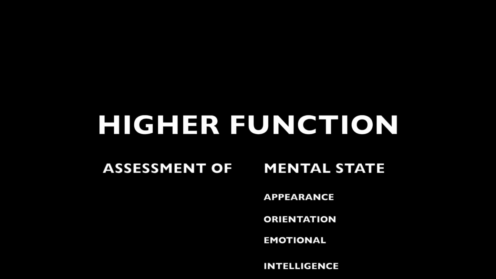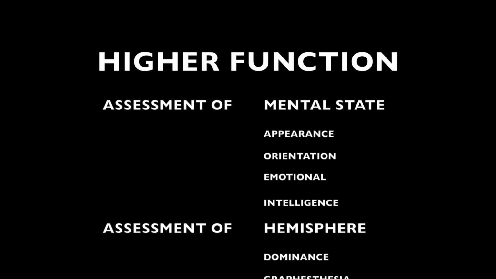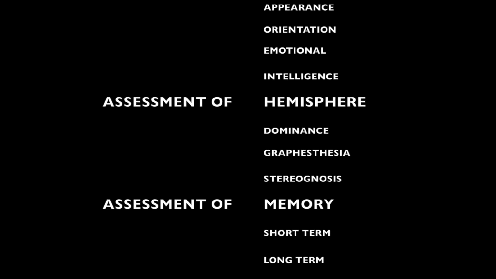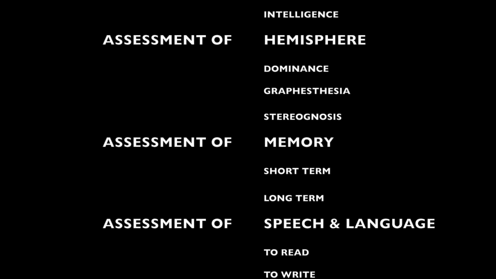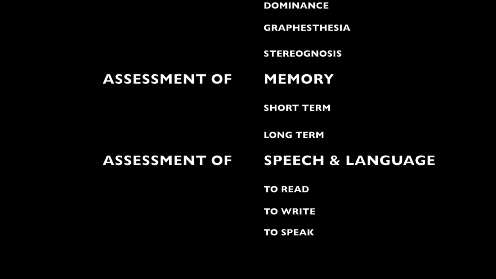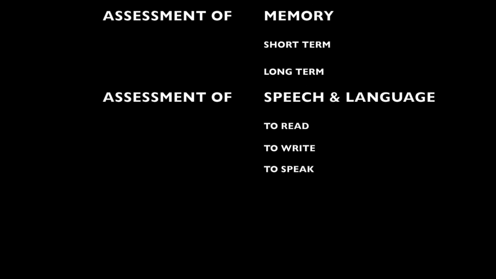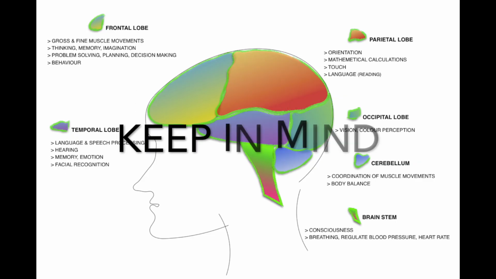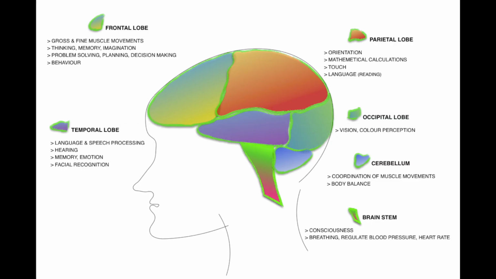So it is better to start the examination of higher function first before proceeding to further examination of the nervous system. The fundamentals of higher function are assessment of mental state, which includes appearance, orientation, emotional state, and intelligence. Assessment of hemisphere, which includes dominance, graphesthesia, and stereognosis. Assessment of memory, which includes short-term memory and long-term memory. Assessment of speech and language, which includes ability to read, to write, and to speak. Keep in mind the functions of different lobes of the brain.